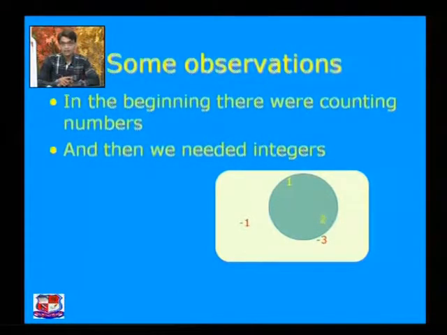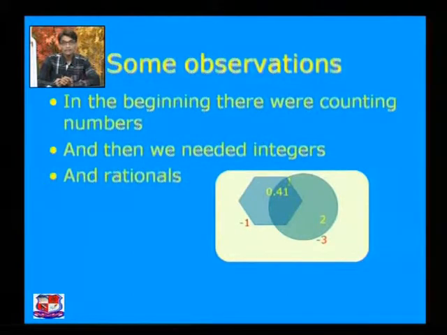Here the green circle is for the natural numbers, and the yellow square is for the integers. Then we add the rational numbers, as here I denote with 0.41, which is a rational number.